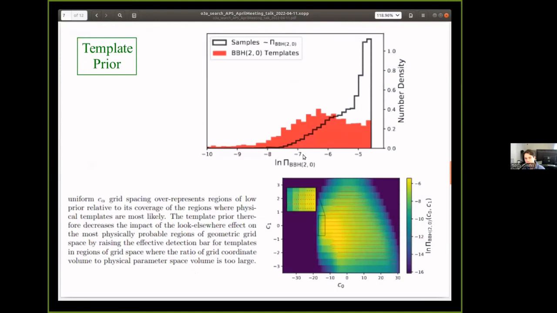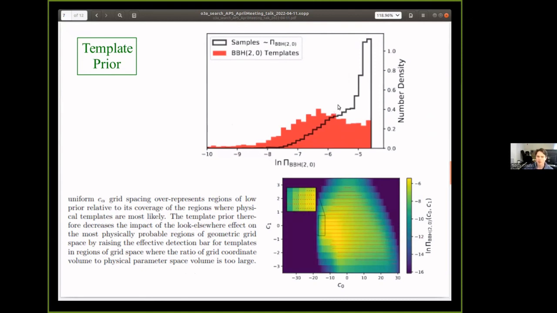And so with this template bank, we're also going to apply some template prior, which will just correct for the fact that if we go uniform in these geometric template coordinates, then we'll end up overemphasizing regions where there are significant steep changes in the waveform morphology, but this doesn't correspond to such large regions of physical phase space volume.